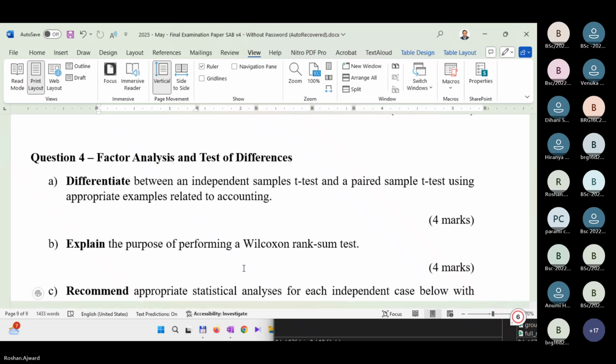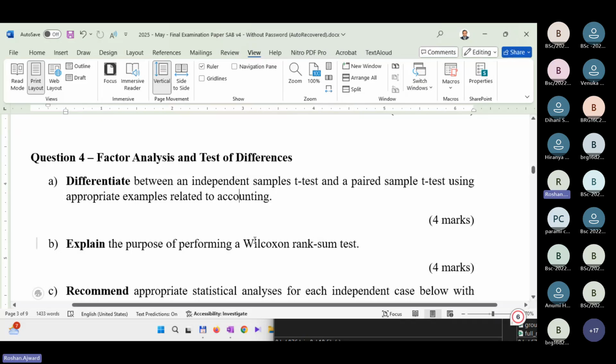So using appropriate examples. For an independent sample t-test, you compare 2 groups. Related to accounting, maybe you can take 2 systems, one manual system and the other an automated system, and see the satisfaction level of the accountants, and maybe the effectiveness of those systems.